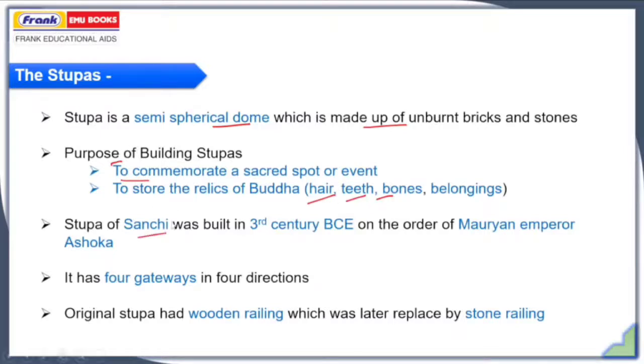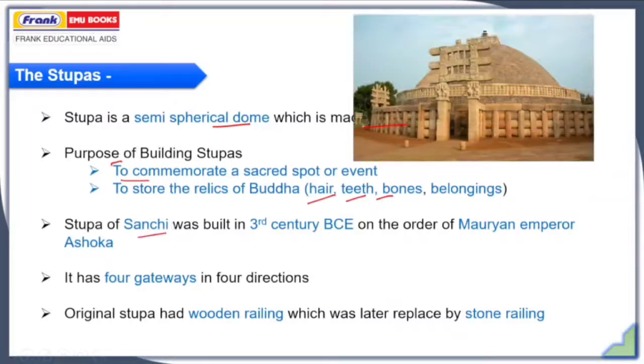Stupa of Sanchi, here you can see the image of the stupa of Sanchi, and this is the semi-spherical dome which I am talking about. This is the gateway, this is the railing. Earlier there used to be a wooden railing in the Sanchi stupa, but later it was replaced by a stone railing. The stupa of Sanchi was also built on the order of the Mauryan Emperor Ashoka in the 3rd century BC.